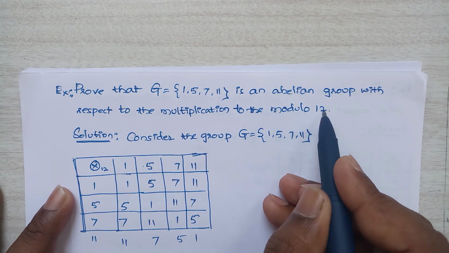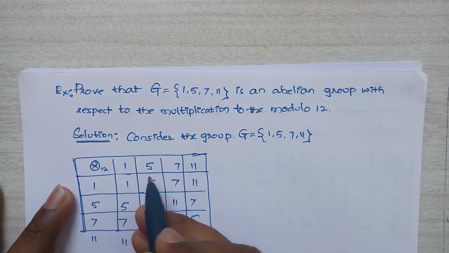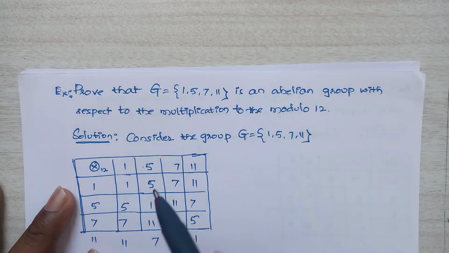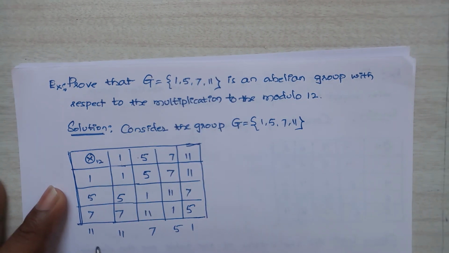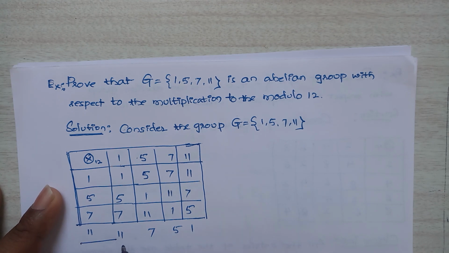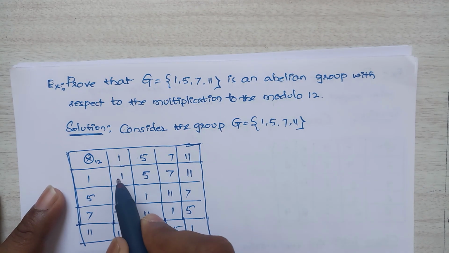This is multiplication modulo 12. So I write a composition table with row and column 1, 5, 7, 11. So 1 into 1 is 1.